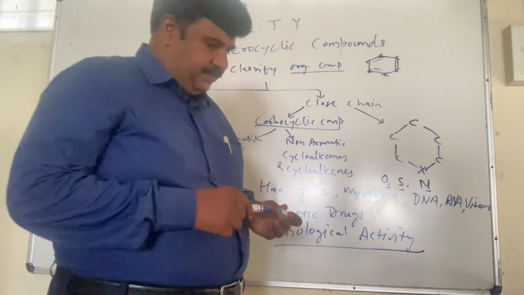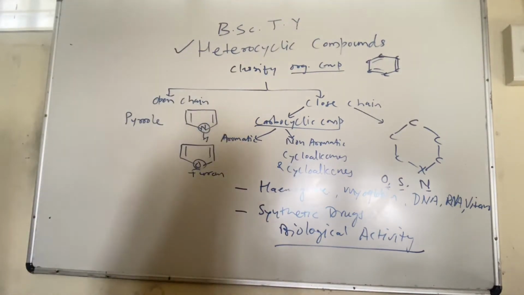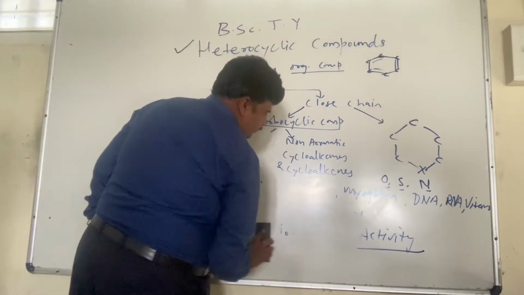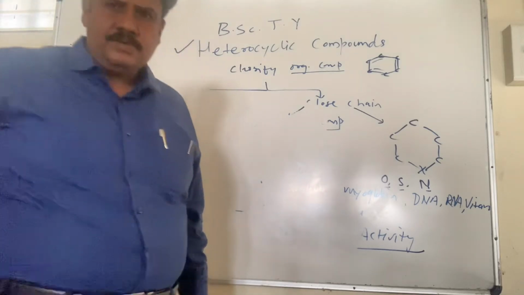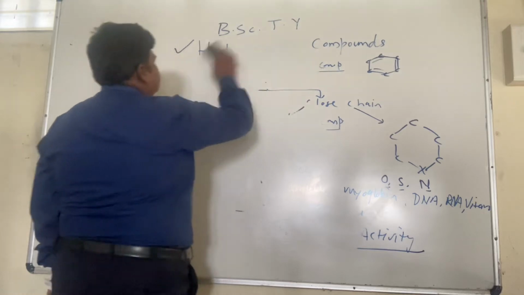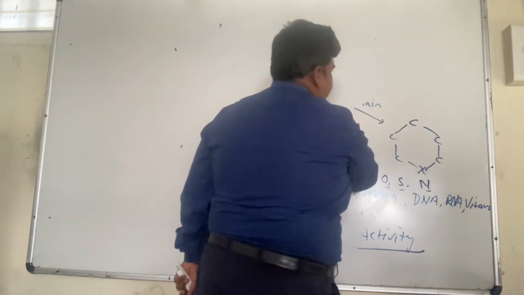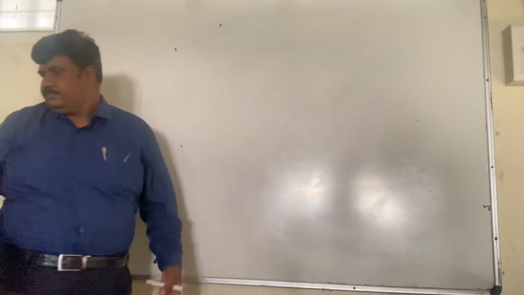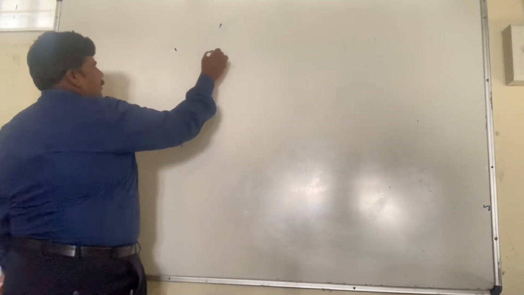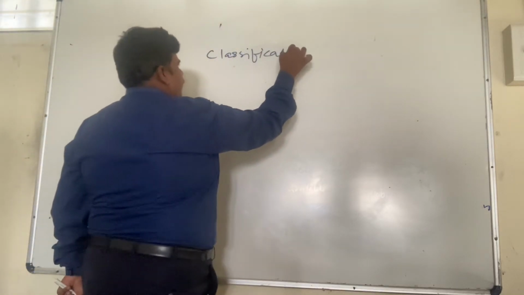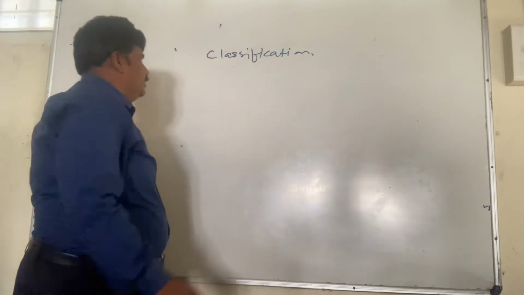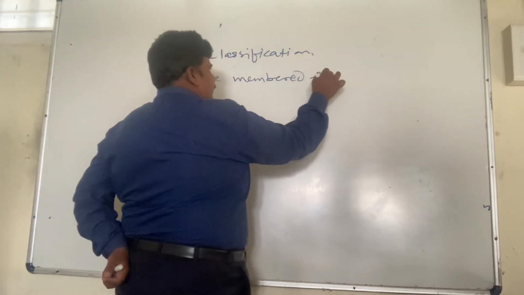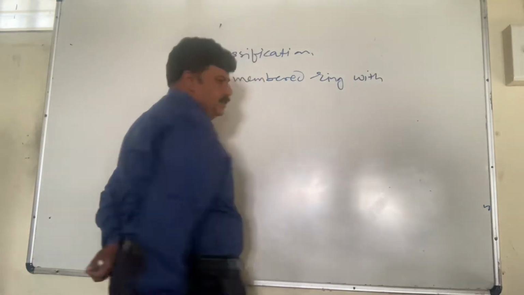So let us move to the classification of heterocyclic compounds. There may be a 5-membered ring with one heteroatom.